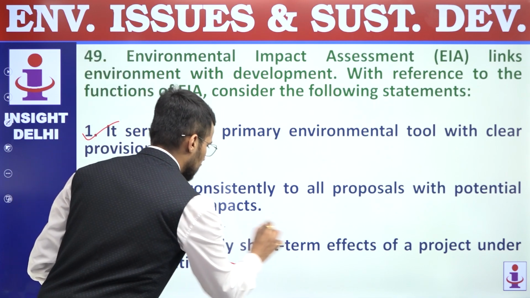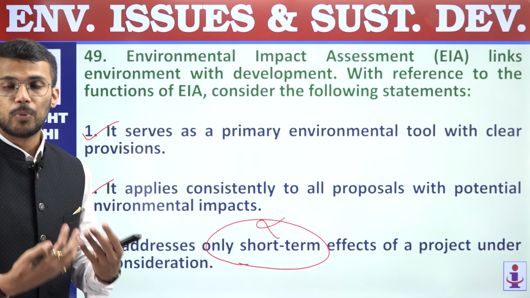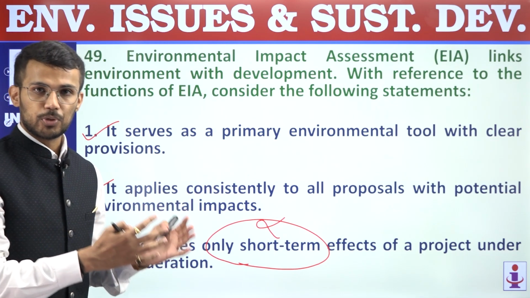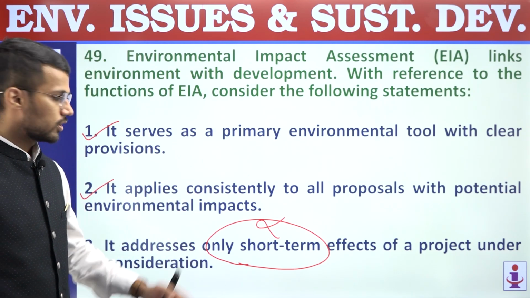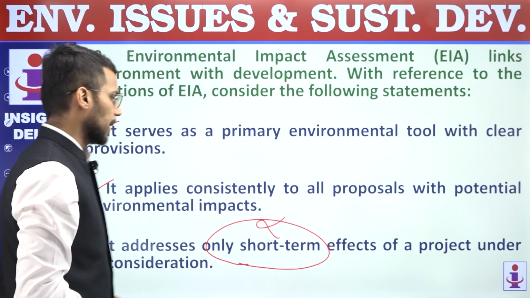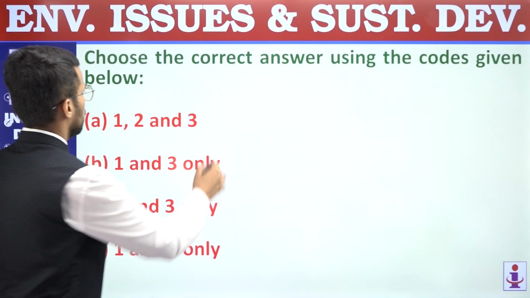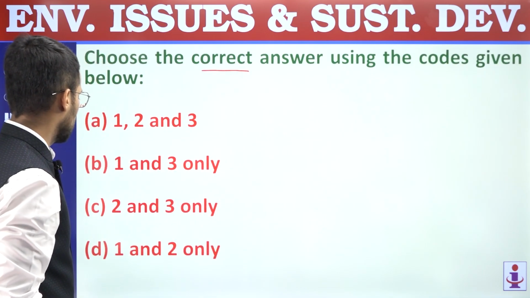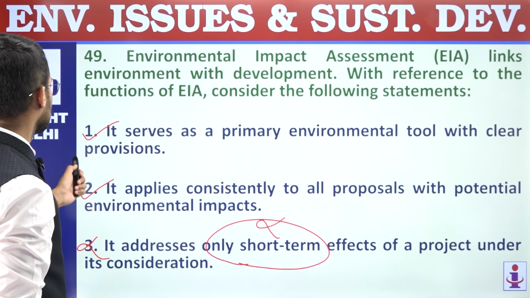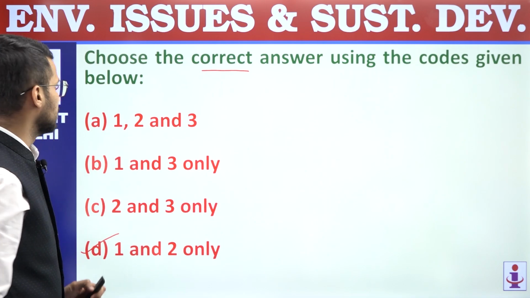This statement is incorrect because it takes into account all possible impacts of the project before its initiation, be it short-term, medium-term or long-term impacts. So this statement is incorrect. We are supposed to find out correct statement. So first and second are correct statements only, and that's why answer is D. Question number 49, answer is D.